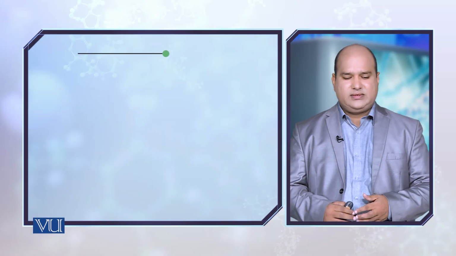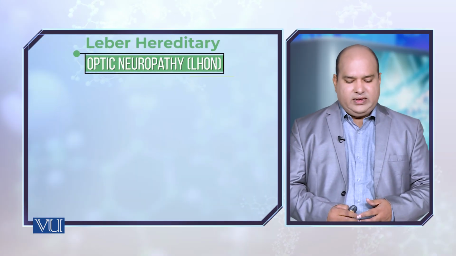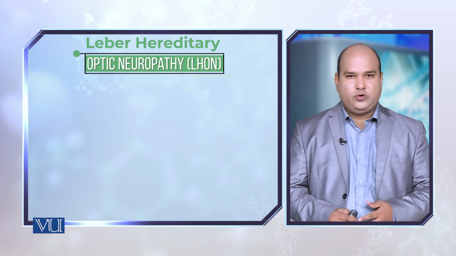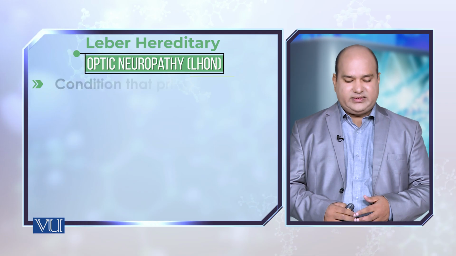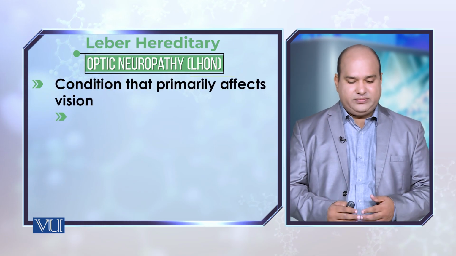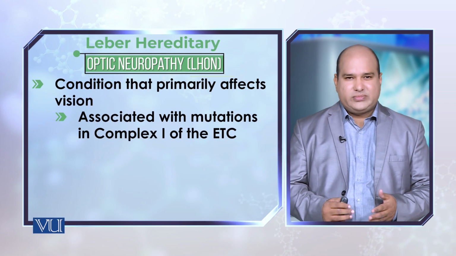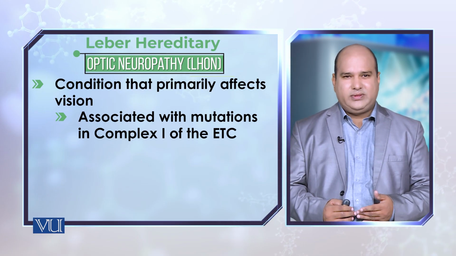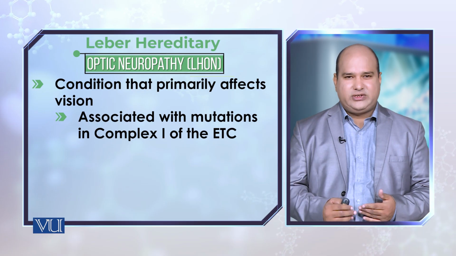For instance, there is a disease, Leber hereditary optic neuropathy, LHON. It is characterized by, as the name mentions, loss of vision, problems in your eye, problems in the optic nerve, which leads to vision.